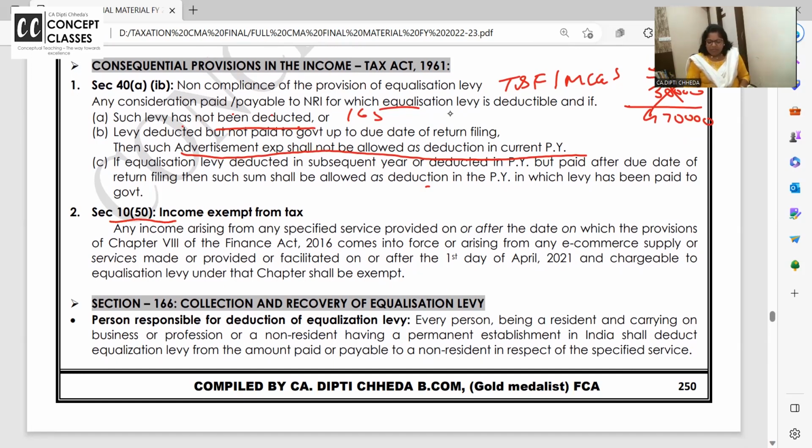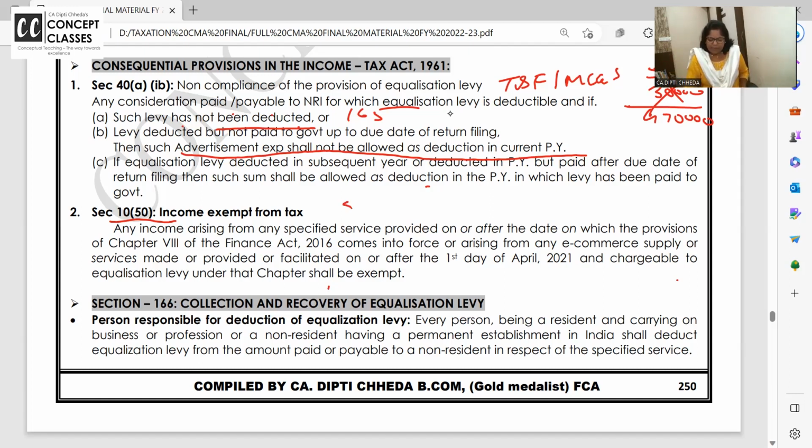Any income arising from services provided on or after the date on which provisions are applicable and chargeable to equalization levy. So when already 2%, 6% levy we are paying, then whatever amount is going outside India, है ना, आउट ऑफ 5 लाख 30,000 वी आर डिडक्टिंग. 470 जो इंडिया के बाहर जा रहा है वो तो पूरा एग्जेम्प्ट है.